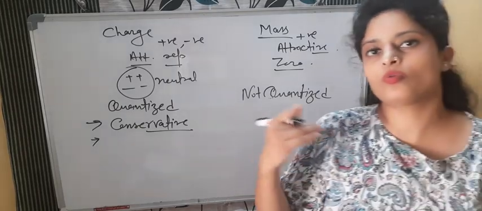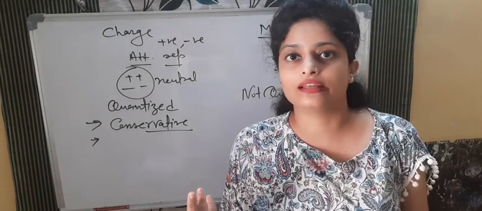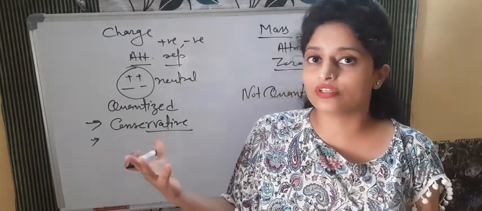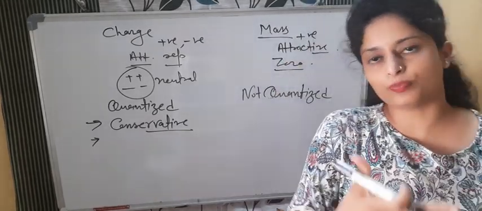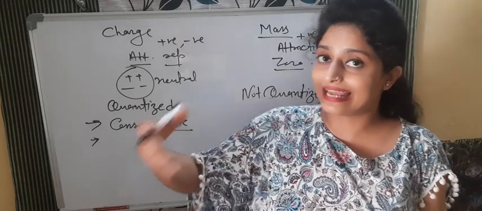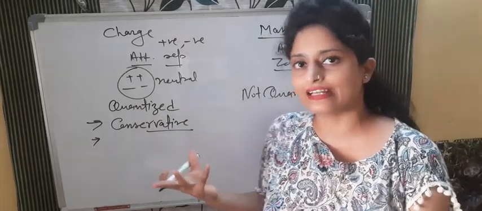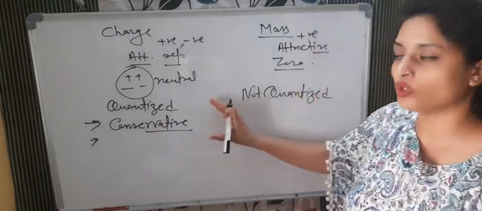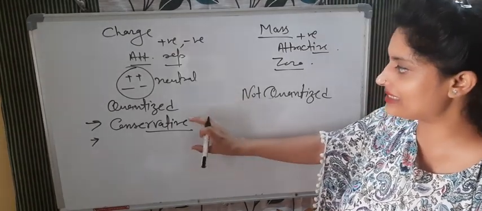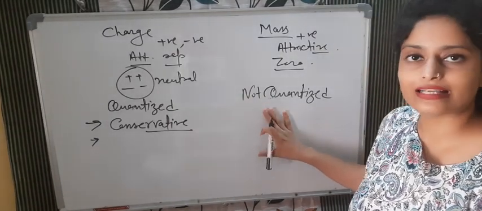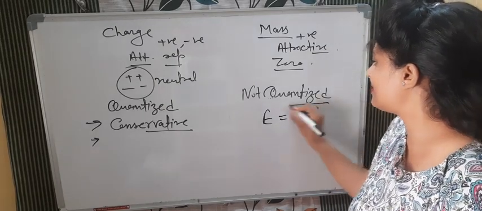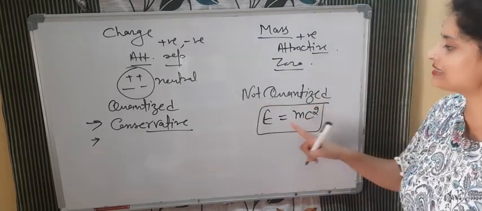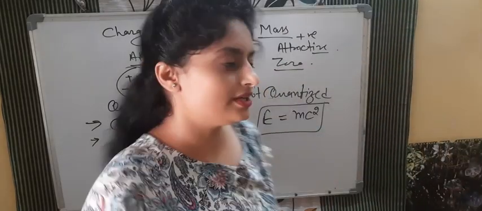So the body from where the electrons are going, what kind of charge will it take? Positive. The donor will have the positive charge, and the acceptor that is taking the electrons will get the negative charge. But the total amount will remain the same, that is conserved. But in the case of mass, it's not so, because E is equal to mc squared, the very famous Einstein equation. Mass can be transformed into energy, so it is not conservative.